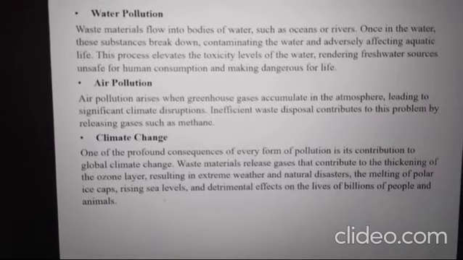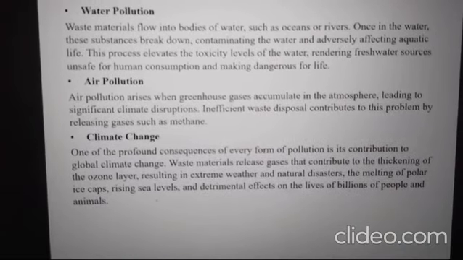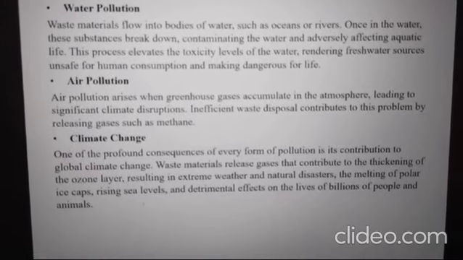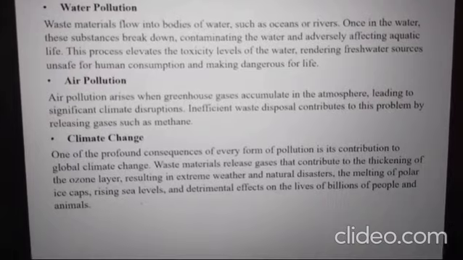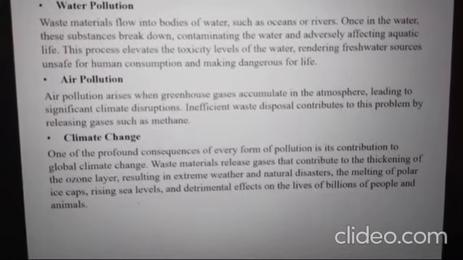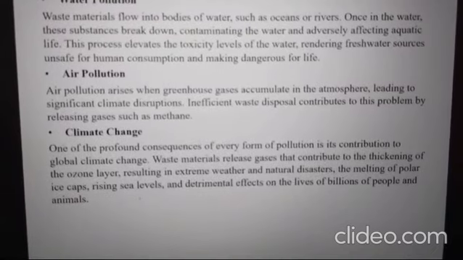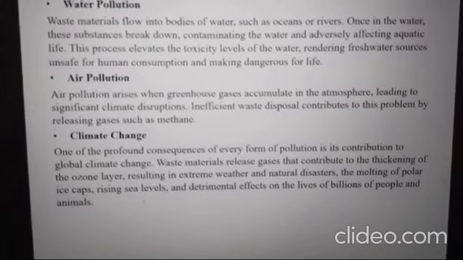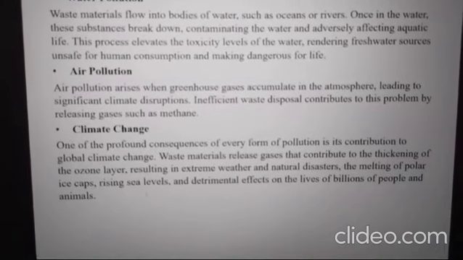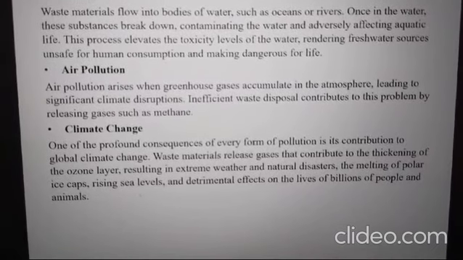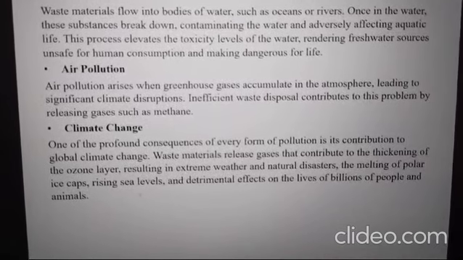Another one is air pollution. Air pollution arises when greenhouse gases, like chlorofluorocarbons (CFC), CO2, and CO, are produced. These gases are responsible for global warming and ozone layer depletion. Air pollution arises when greenhouse gases accumulate in the atmosphere, leading to significant climate disturbance.